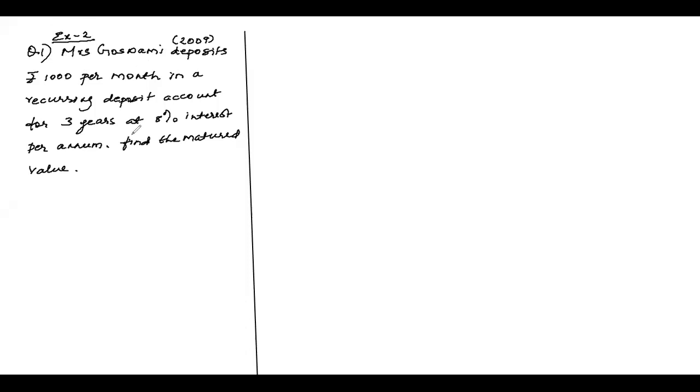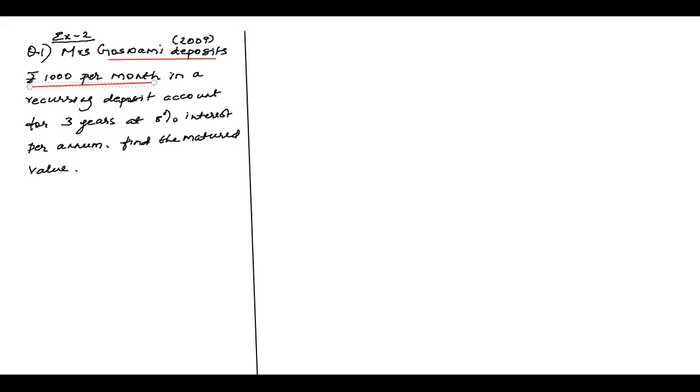Now question number 1: Mrs. Goswami deposits rupees 1,000 per month. What she deposits per month is nothing but P. The amount deposited per month is basically P.